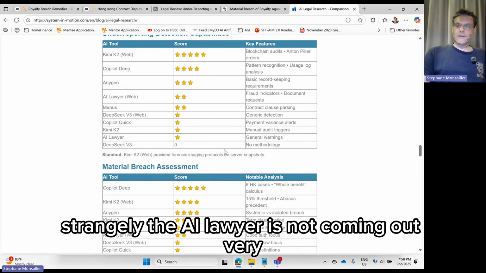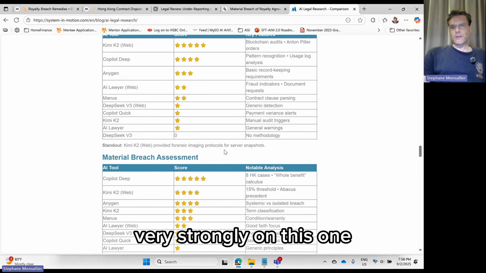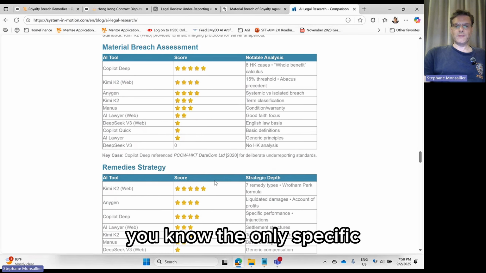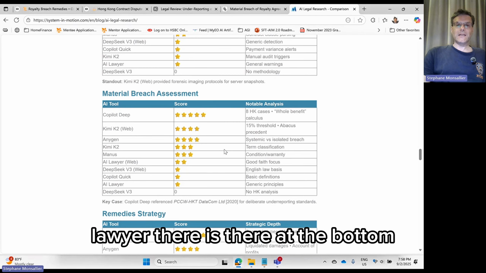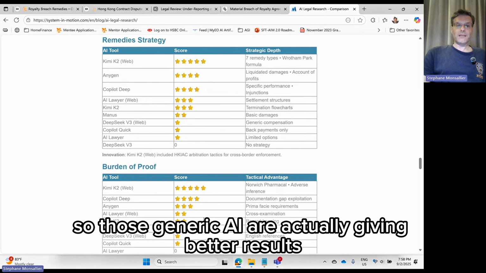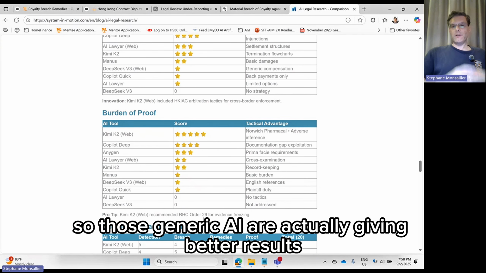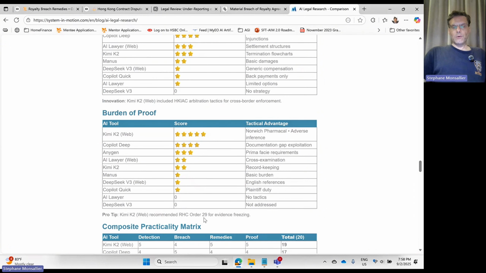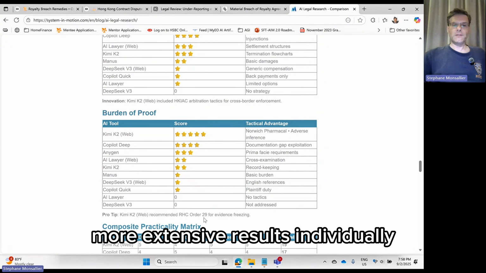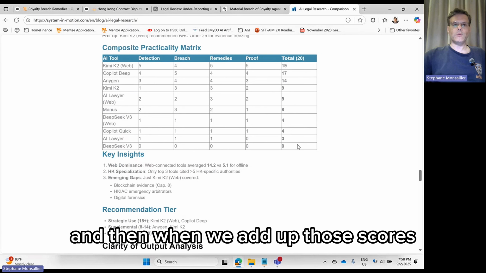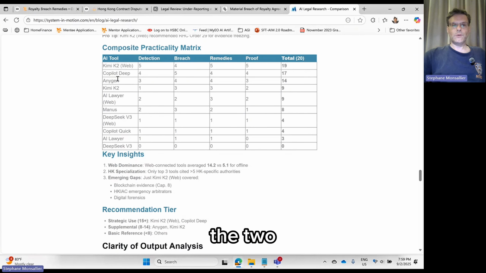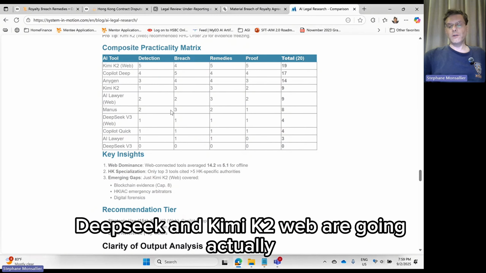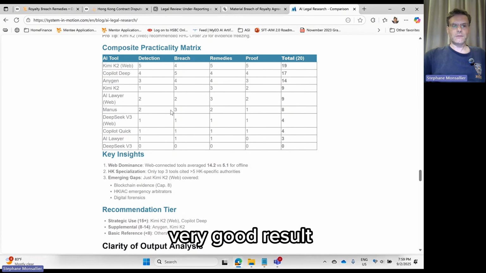Strangely, the AI lawyer is not coming out very, very strongly on this one. The only specific lawyer there is there at the bottom. So those generic AI are actually giving better results, more explanation, more extensive results individually. And then when we add up those scores, at the top the 2 AnyGen, Copilot Think Deeper, and K2 Web are going actually very, very good results.